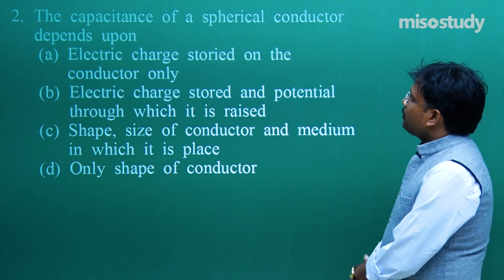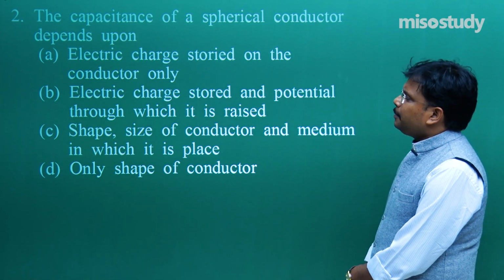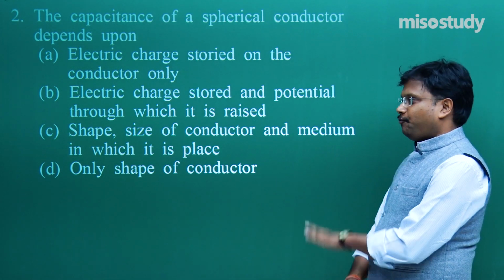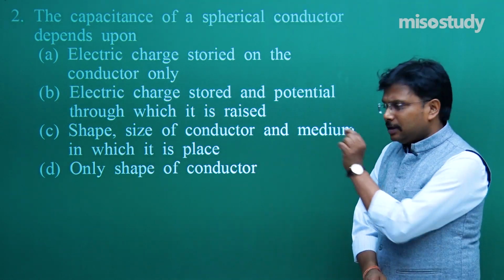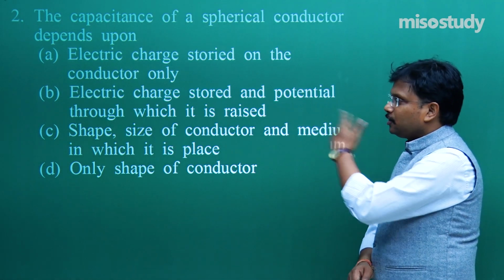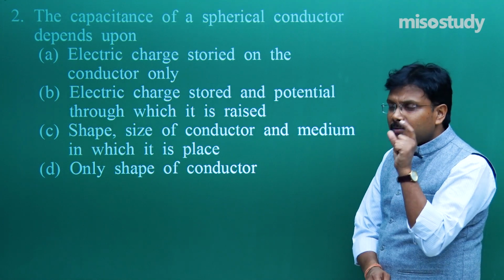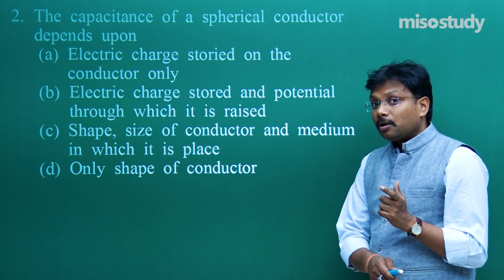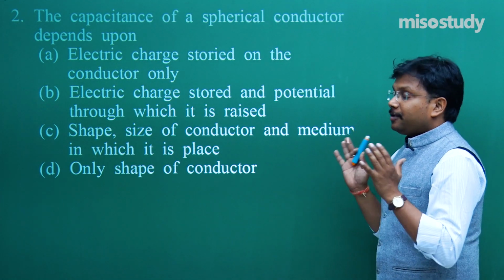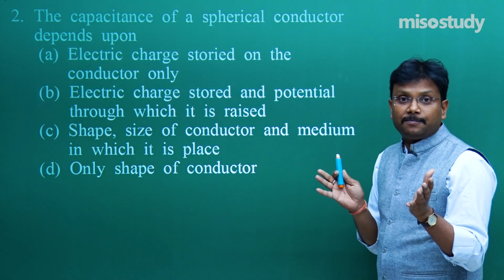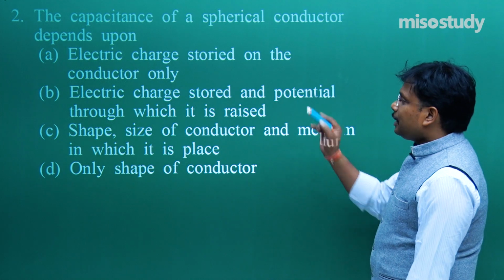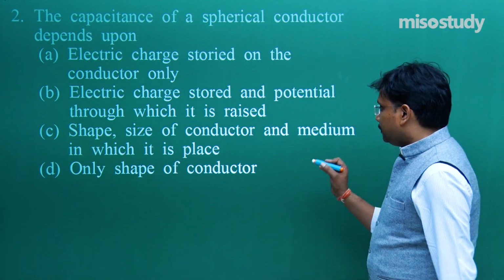The capacitance of a spherical conductor depends upon, fine, spherical conductor capacitance. Just before this question I explained one formula, and I am sure you all must have derived that result which is given in your textbook initially.